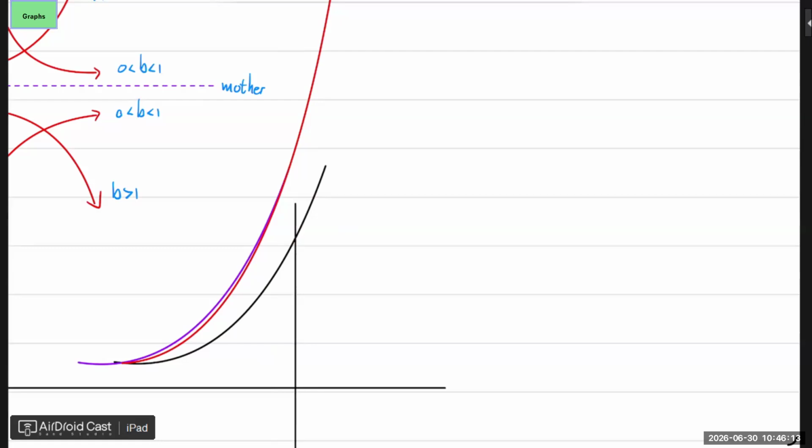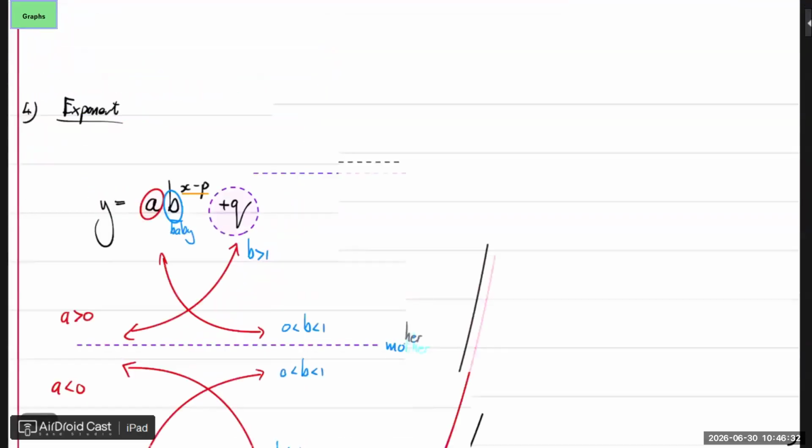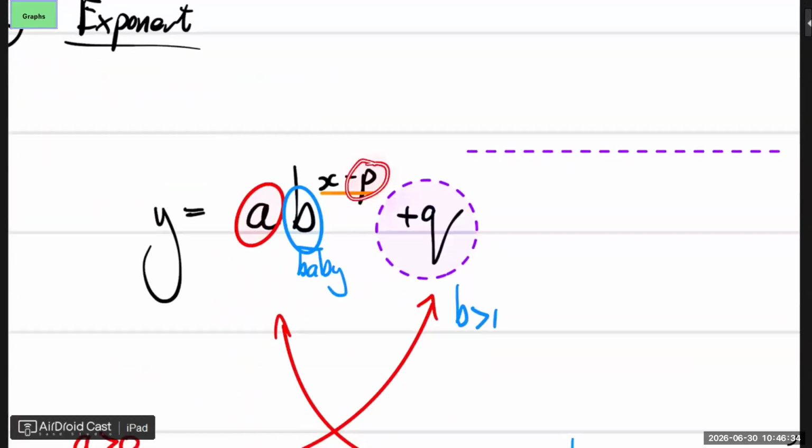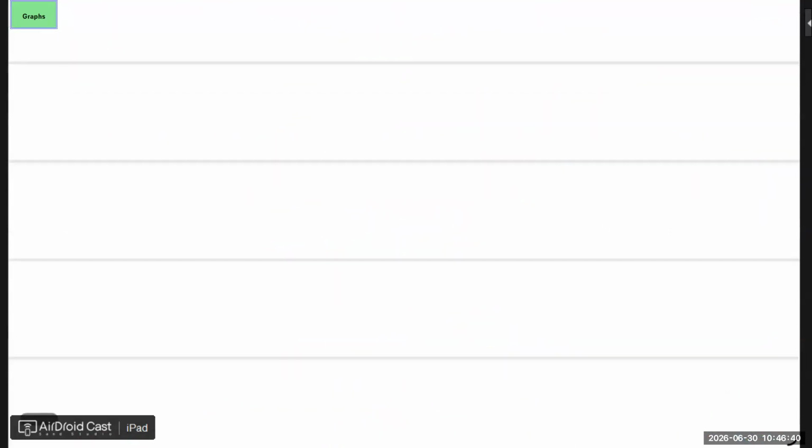So what then? What have I done to get from the black one to the purple one or the red one? Well, it's 2 answers. You either move the whole graph to the left, the translation, or you multiply the whole thing with a value of 2 or 3 or whatever. So you see those 2 things. That's why I said the P value and the A value can have the same, not the same effect. Let me show you by means of a graph.